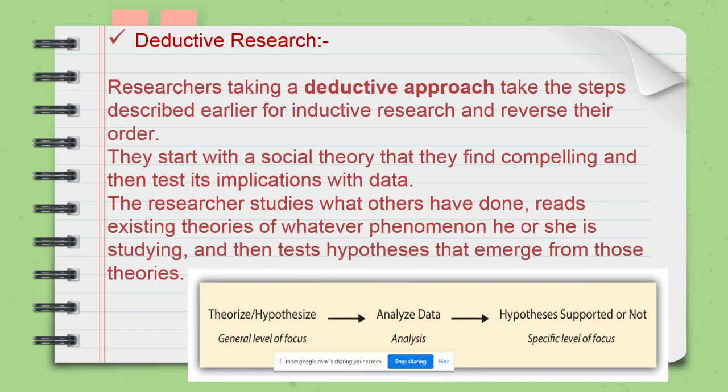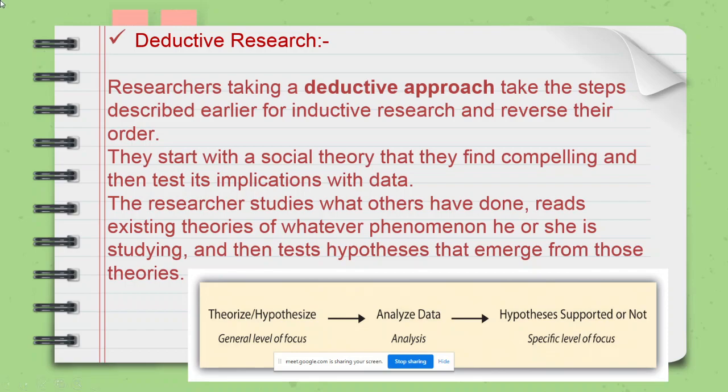So it is exactly opposite. In inductive research, a specific problem or experience is there, that experience is analyzed, and then the theory is developed on the basis of that experience. Whereas in deductive, there is a generalized theory, that generalized theory is analyzed, the data is collected, and then it is used to find out whether it is supporting the hypothesis or the specific level of focus or not.